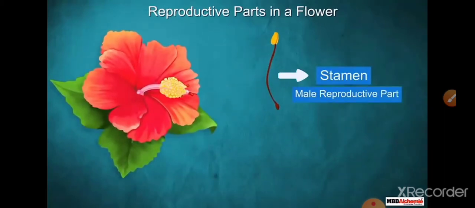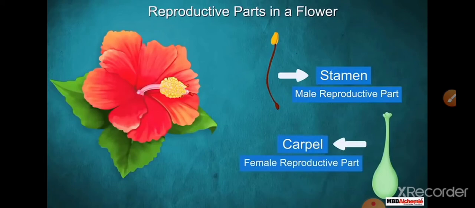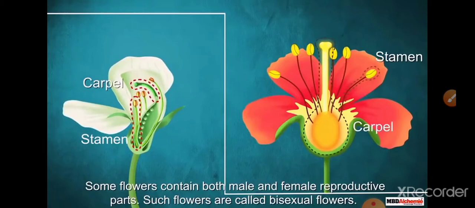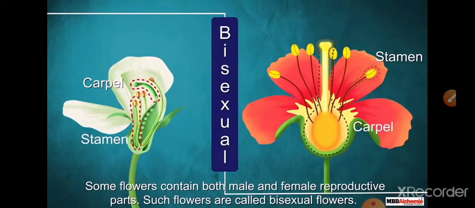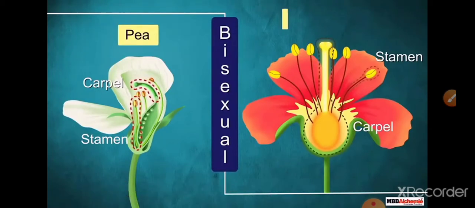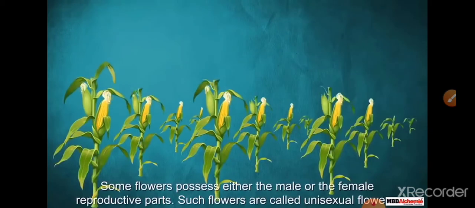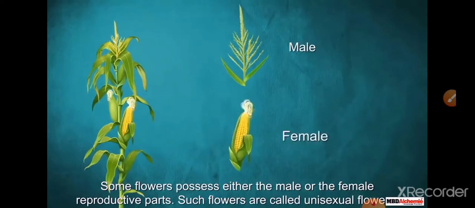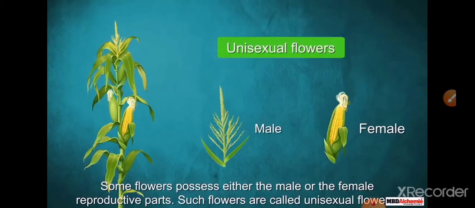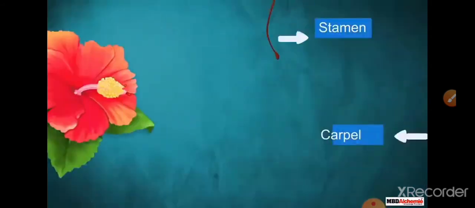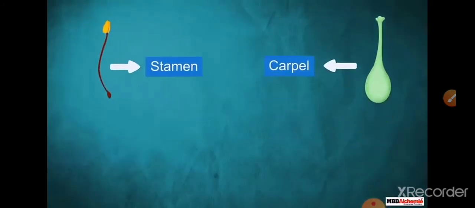The reproductive part of the flower has two main parts, male parts and female parts. The male part is the stamen and the female part is the carpel or pistil. If both the male and female parts are present in the same flower, it is known as bisexual. When a flower possesses only one of the male or female reproductive parts, such flowers are called unisexual flowers. Papaya, corn, cucumber. So different types of flowers are present in your surroundings.